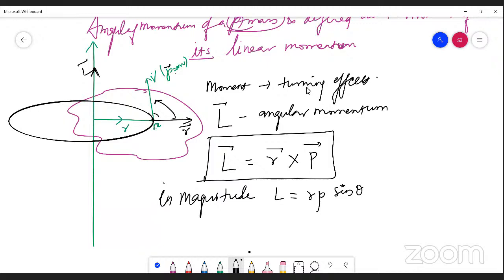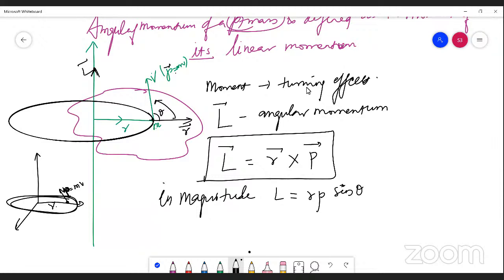This is theta. Theta is the angle between R vector and P vector. And L vector is perpendicular to the plane containing R vector and P vector. This diagram seems to be clumsy. I can show you here once again with the coordinate axis. This is the path in which the rigid body is undergoing a rotational motion. Let me say this is the point mass experiencing a momentum. Sorry, P equals mv, and this is the position vector R.